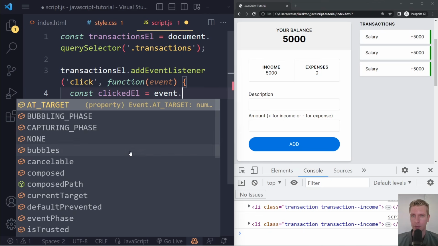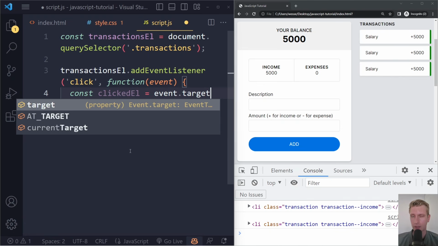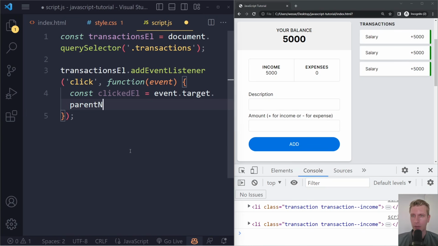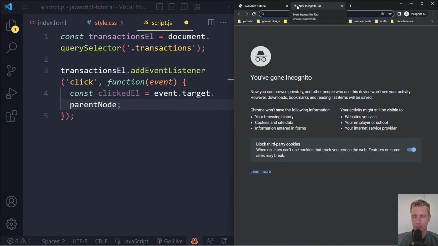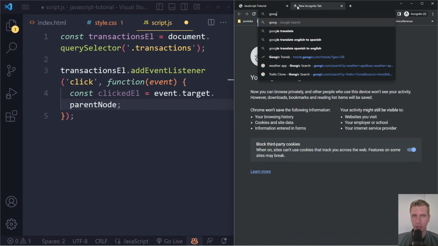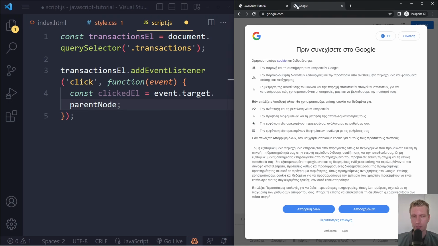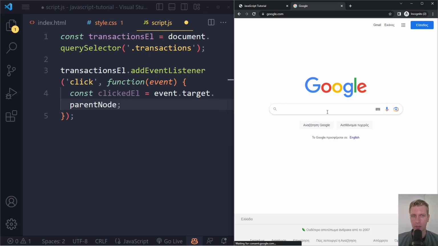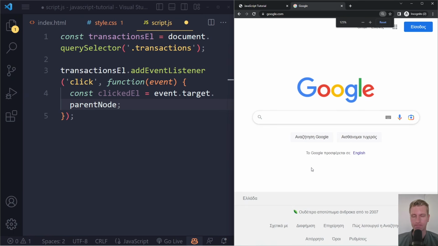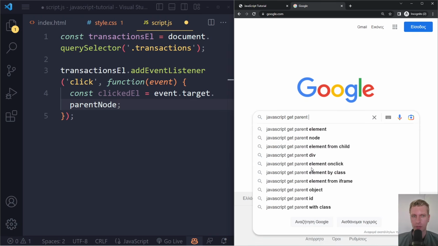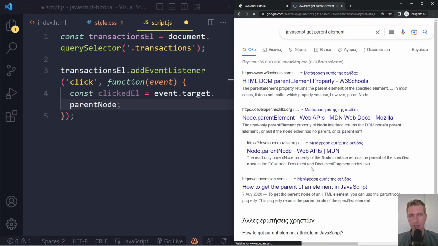Right, so what we can do here is we can actually say clicked element. Well, that is the event, the target, and then you get the button. We want to get its parent node. A bit of a strange word, parent node. And how do I know this, by the way? How would you solve that in the real world? So you can go to google.com. You would go to Google and you would search for something like JavaScript get parent elements, right? Something like that. And then you would get all sorts of websites.